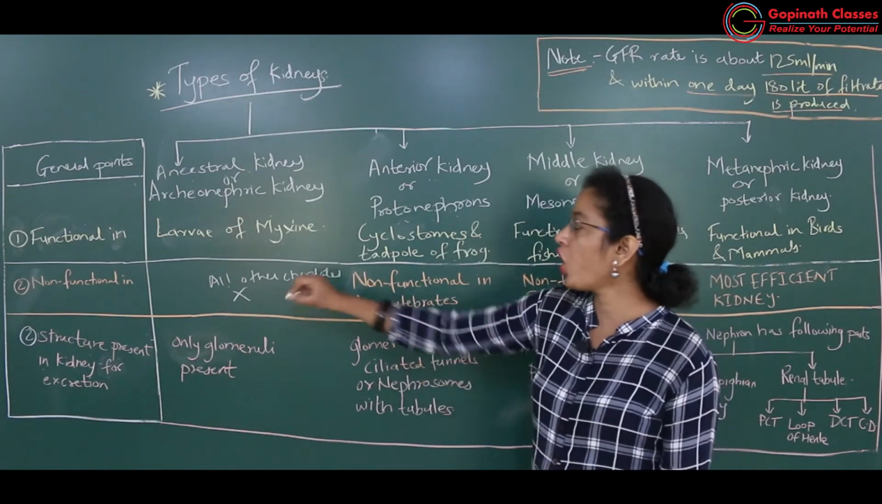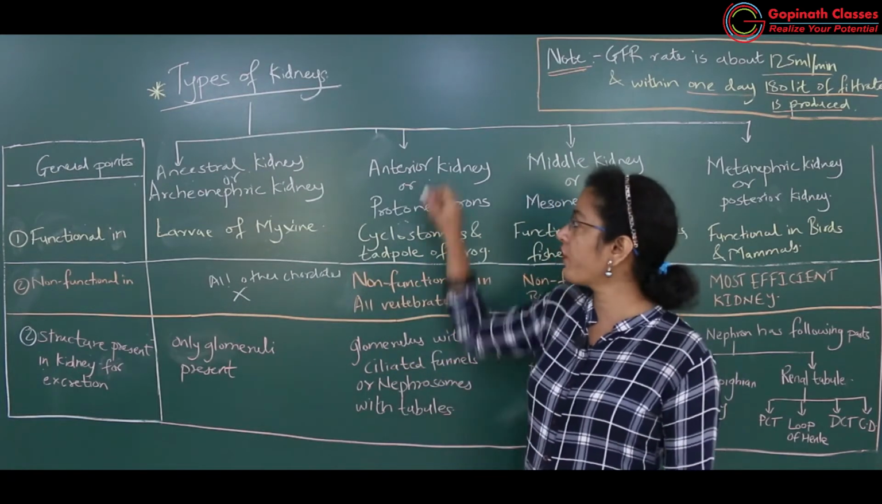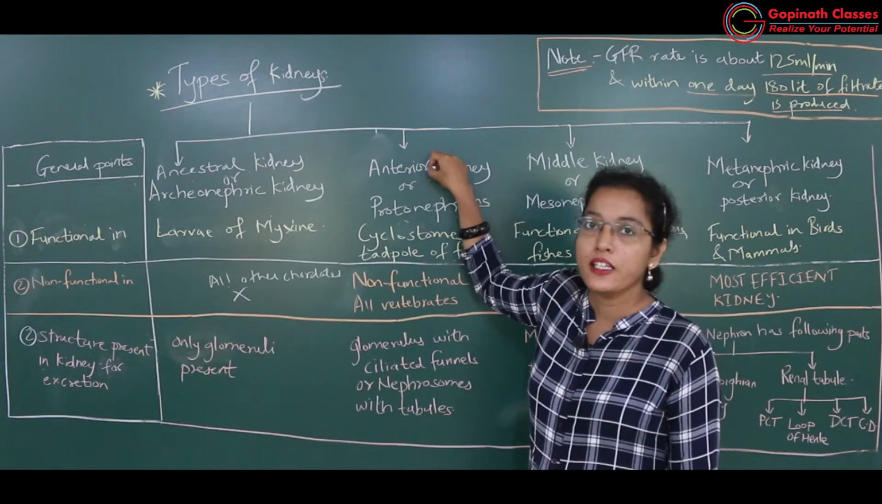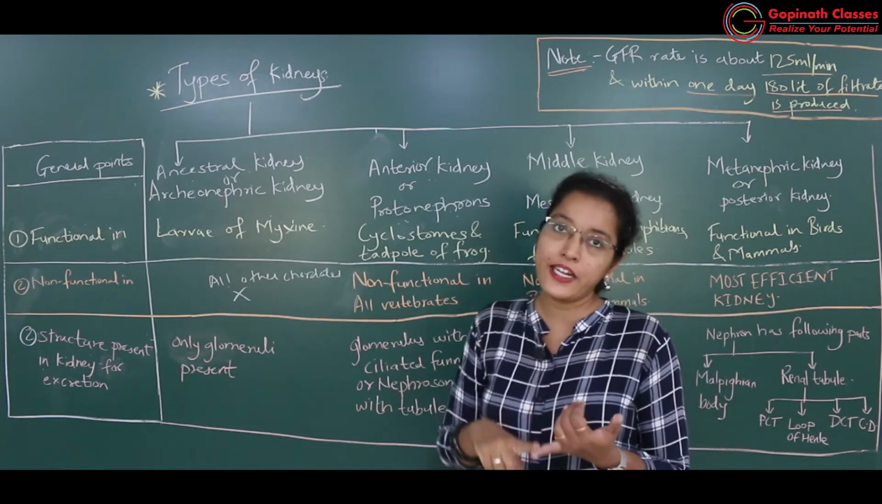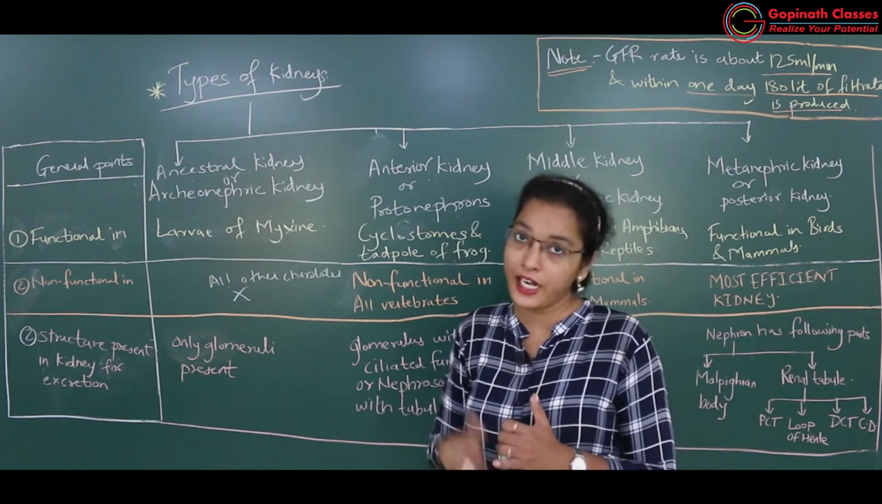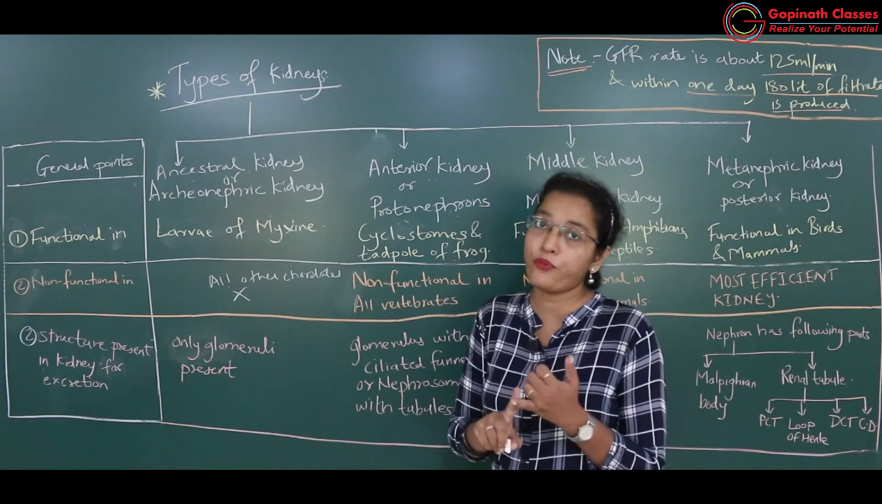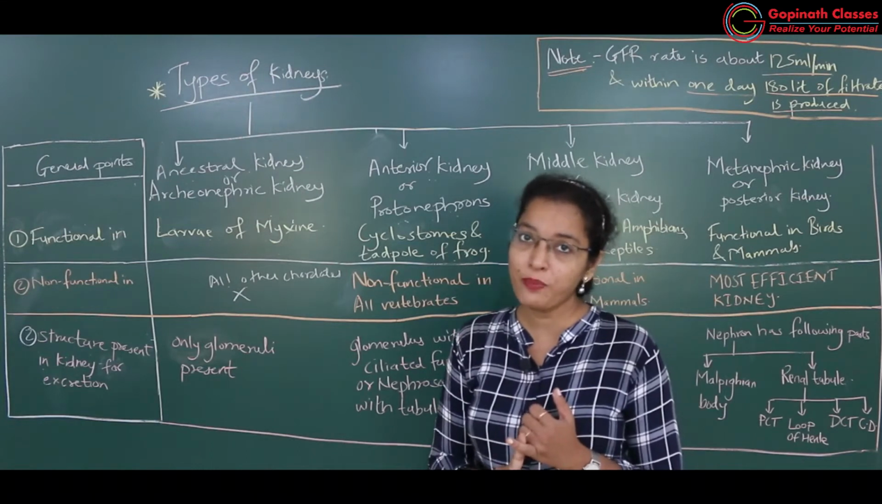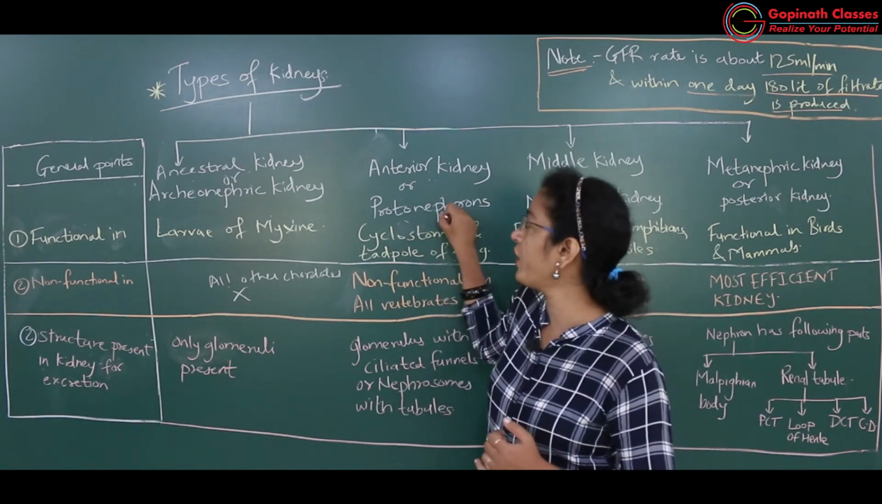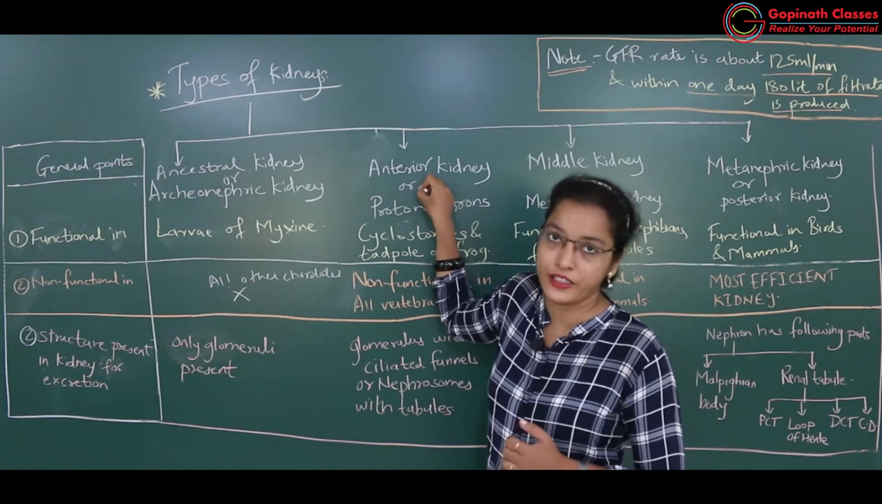Okay? Non-functional in: the anterior kidney is non-functional in all the rest. It is absent in adult amphibians also. It is there in the tadpole larva of frog, but not in the frog. The adult frog does not have which type of kidney? Protonephric kidney or anterior kidney.